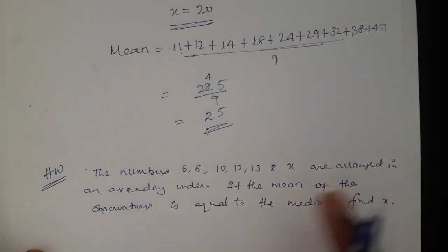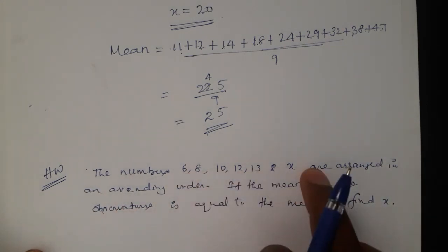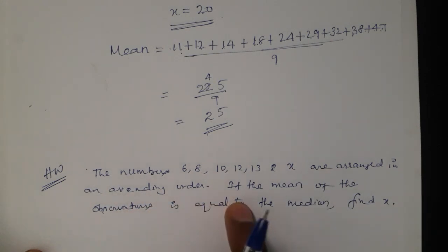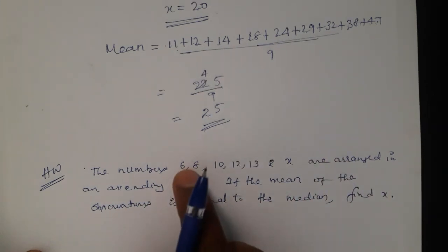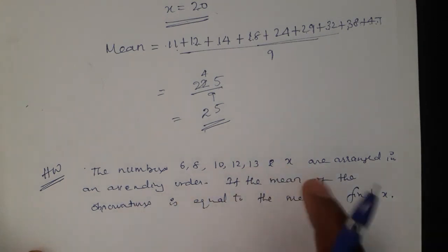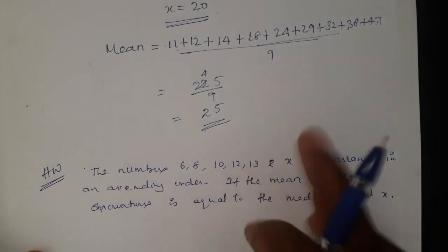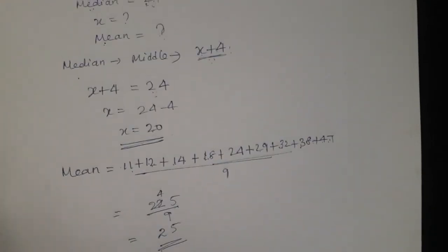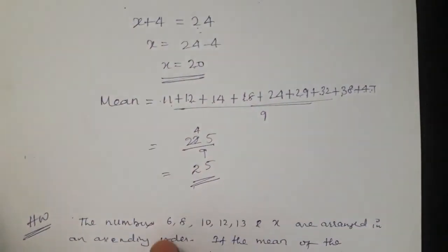If the mean of these observations is equal to the median, that means for these 6 observations, whatever the mean answer is, that answer is equal to the median. See, in the last problem the median was 24 and the mean was 25, they were different.